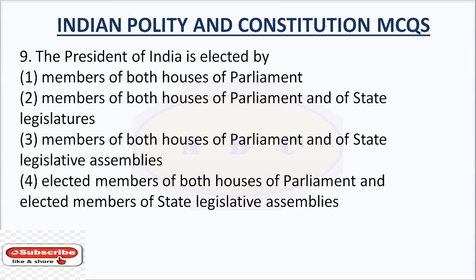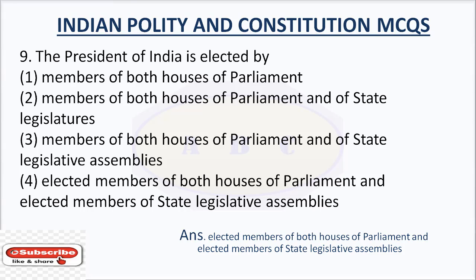Question number 9. The President of India is elected by option number 1, members of both houses of Parliament, option number 2, members of both houses of Parliament and state legislatures, option number 3, members of both houses of Parliament and state legislative assemblies, option number 4, elected members of both houses of Parliament and elected members of state legislative assemblies. The right answer is elected members of both houses of Parliament and elected members of state legislative assemblies.